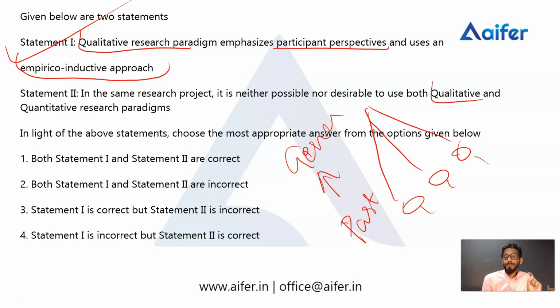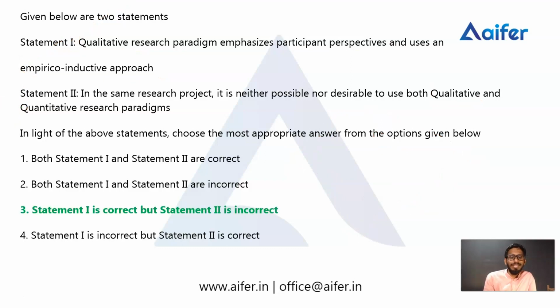In the same research project, it is neither possible nor desirable to use both qualitative and quantitative research paradigms. We can use them. So here statement 2 will be the incorrect option. So the answer would be the third one.